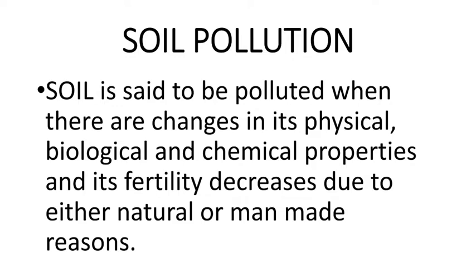Now biological and chemical properties mean that soil, if you understand properly, is not only mud particles or the breaking of the stone particles. Inside the soil, there are various nutrients, various vitamins, various elements which are mixed up in the soil.